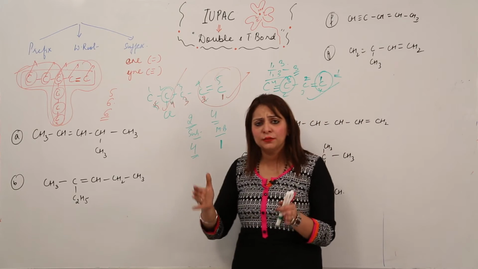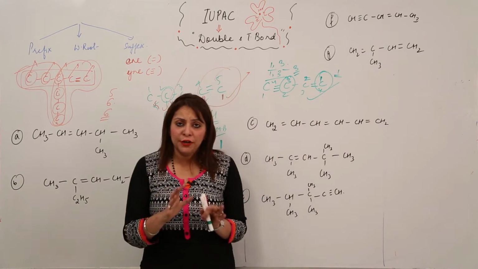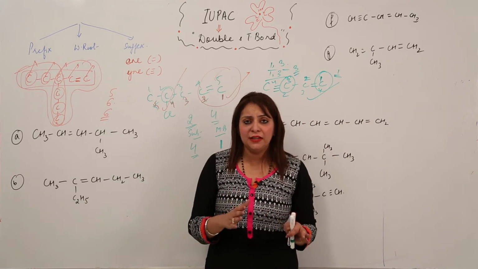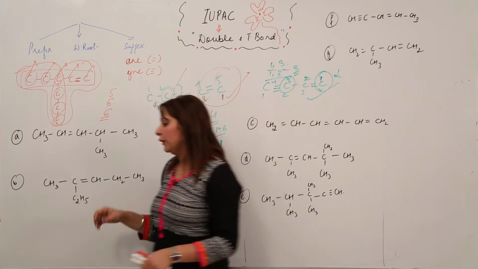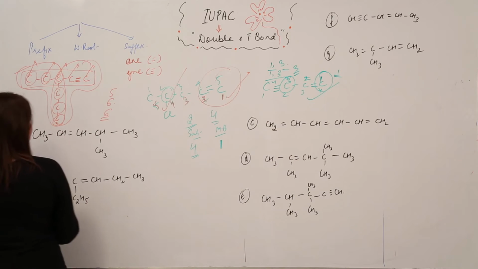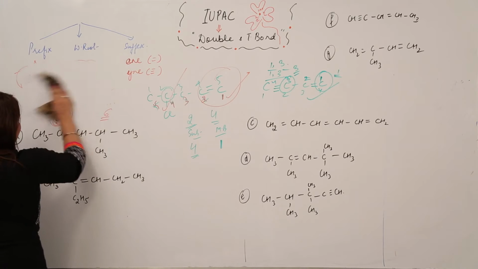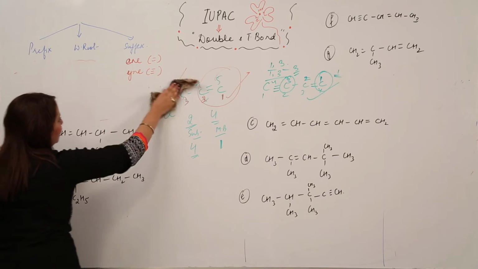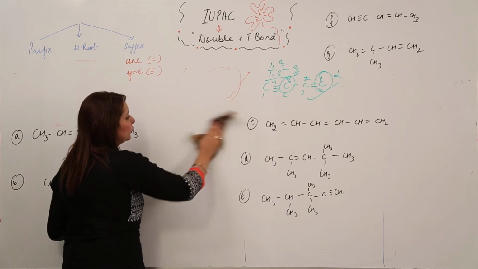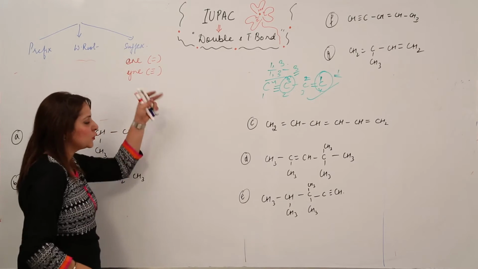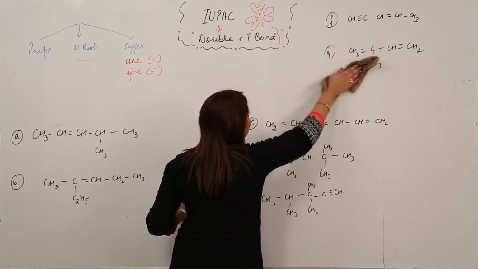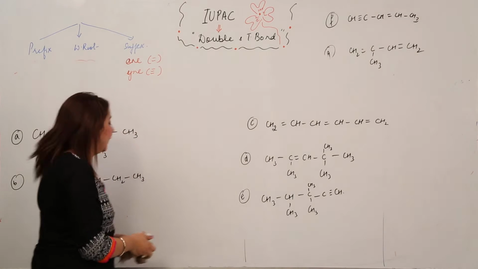But for now you are clear with the modifications you have to do while writing an IUPAC name. So just look at the board. We will do the practice problems now, and you will be well versed with the modification to be done in case of double and triple bonds.